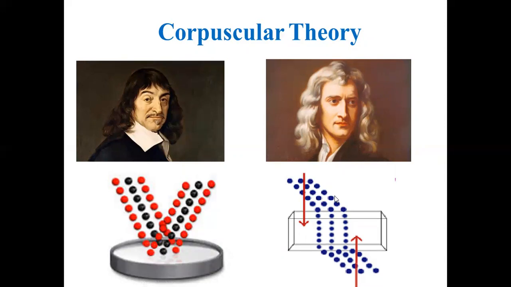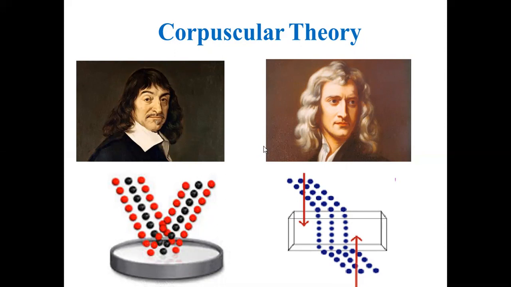The major drawback of this theory, which you may be asked to identify, is that Newton says that light travels faster in a denser medium and slower in a rarer medium, which is not true. Nowadays we know clearly that light travels faster in a rarer medium and slower in a denser medium. But according to Newton, when it travels from rarer to denser medium, it should bend away from the normal. In the denser medium, its velocity should increase, which is wrong. And later on, it was experimentally proved that light travels faster in a rarer medium, not in a denser medium. So there is a big blow to the corpuscular theory.